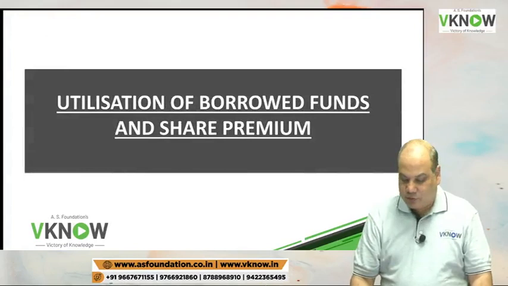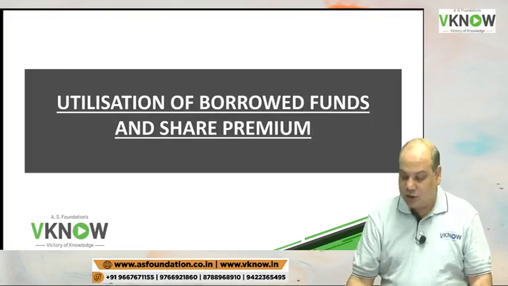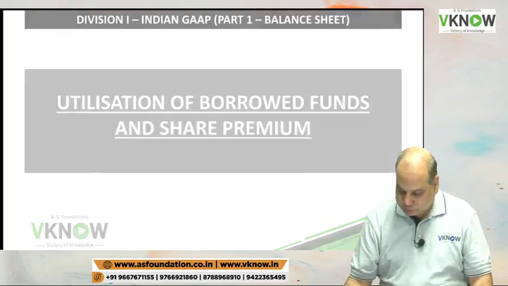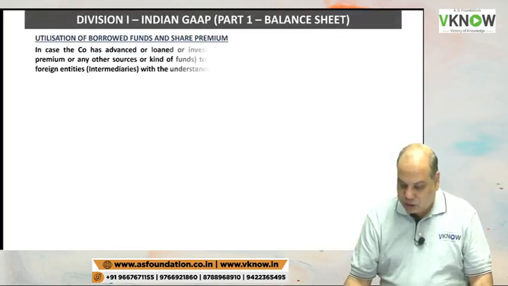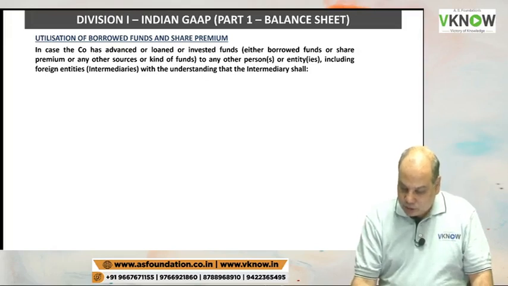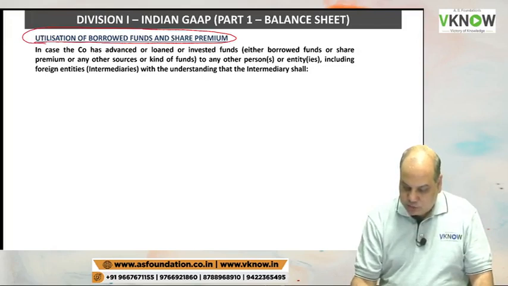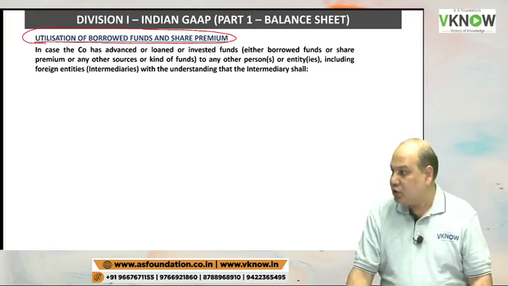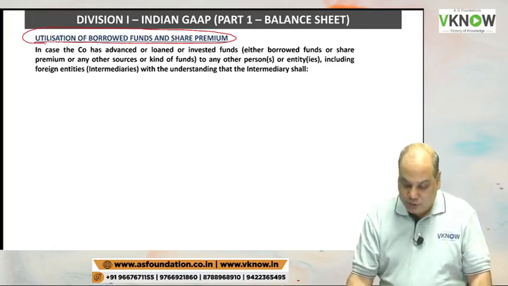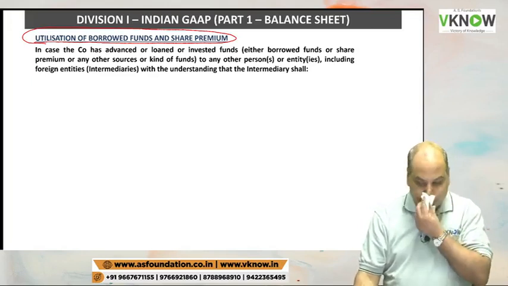Next paragraph is utilization of borrowed funds and share premium. So now under the Schedule 3 amendment, the company has to give disclosure about utilization of borrowed funds and share premium. So what are the disclosure requirements?